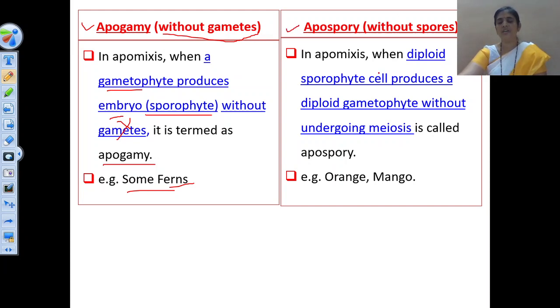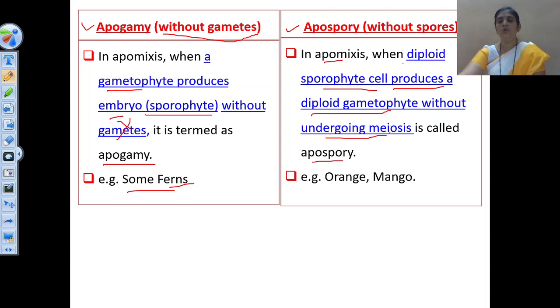What happens in apomixis when a diploid sporophytic cell produces a diploid gametophyte without undergoing meiosis is called apospory. Just revise this point. What happens in apospory? A diploid sporophytic cell produces a diploid gametophyte without undergoing meiosis.